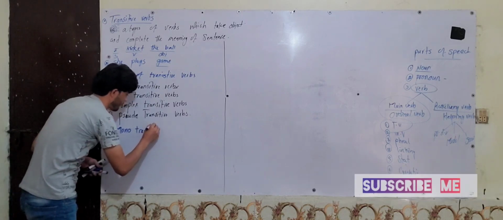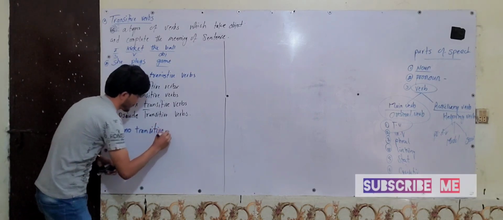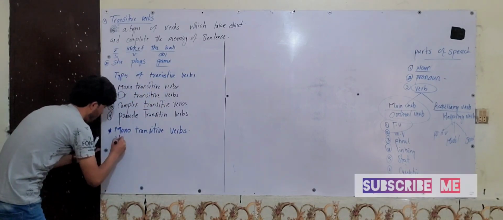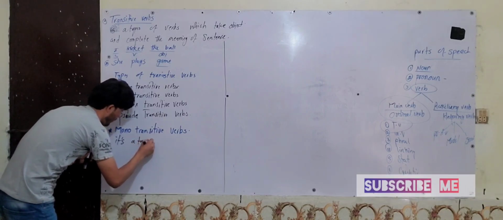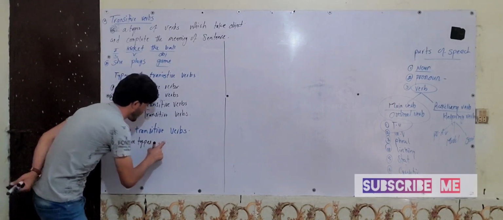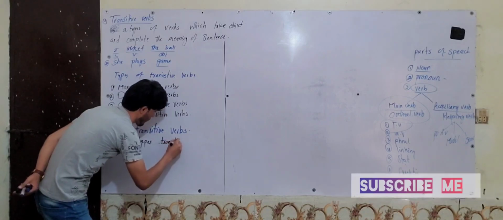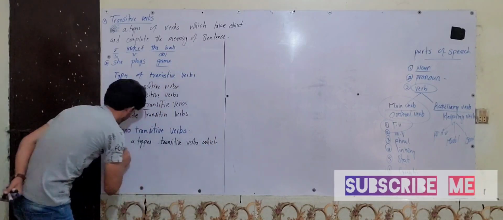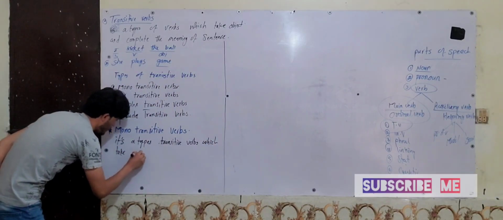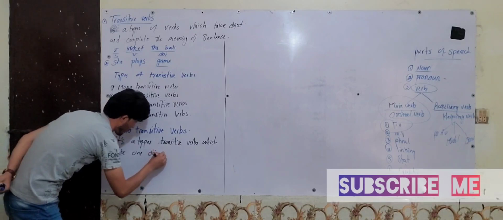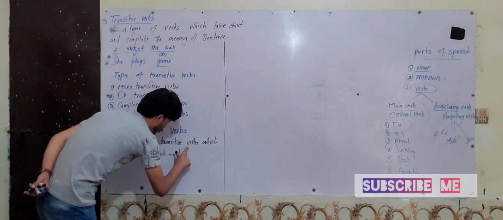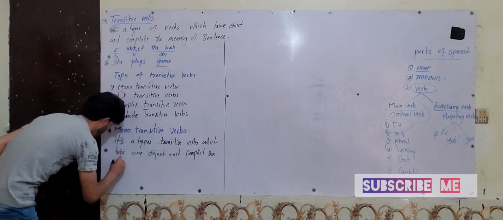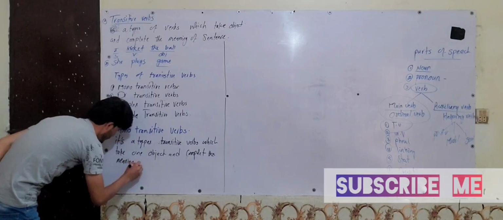Monotransitive verbs. It's a type of transitive verbs which take one object and complete the meaning of the sentence.